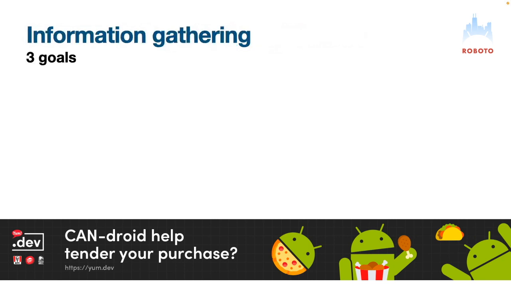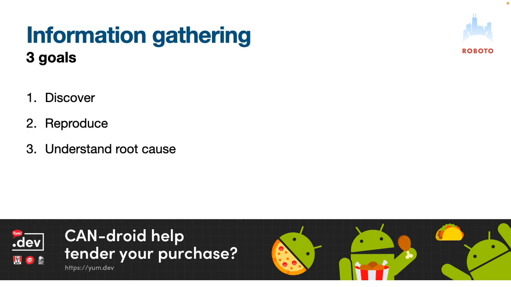Information gathering, which is the part where you're looking for information, really has 3 goals. And it's important to remember these 3 goals: discovering, reproducing, and understanding the root cause. It's important to talk about that because, depending on what you're doing for gathering information, you're going to serve some goals, but not some other goals.